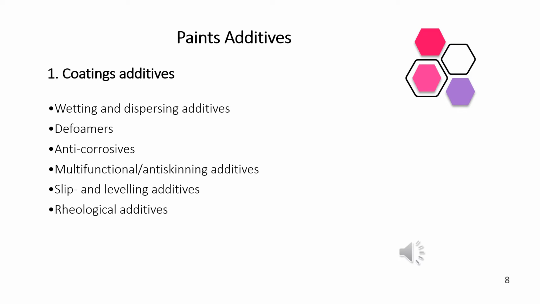The modern coatings that are available are complex and consist of complex formulas with thickeners, emulsifiers, dispersants, pigments, deformers, leveling agents, photostabilizers, curing catalysts, and other additives.